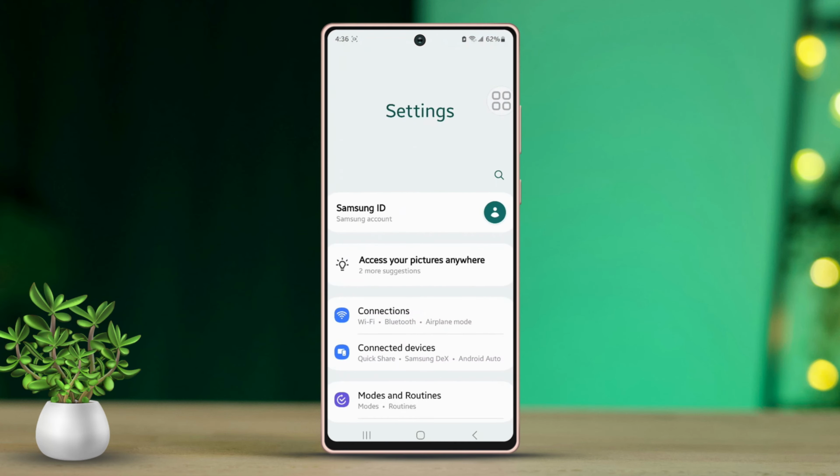Next up, scroll down a bit until you find the sound and vibration section, and then tap on it. After that, you will want to select System Sound. Then, locate the Samsung keyboard option in the menu. Finally, from this screen, you can easily toggle the keyboard sounds on or off according to your preference.